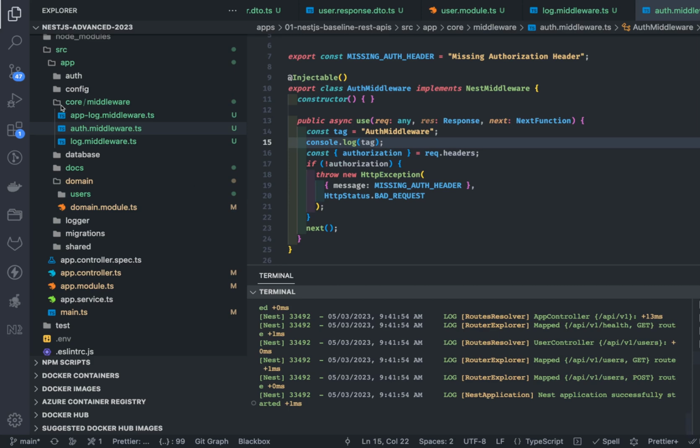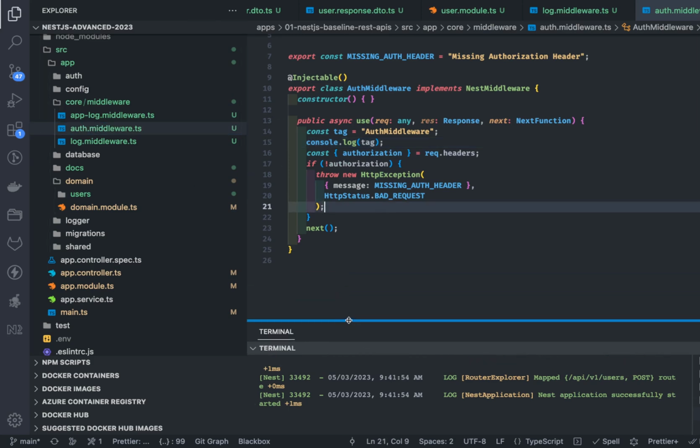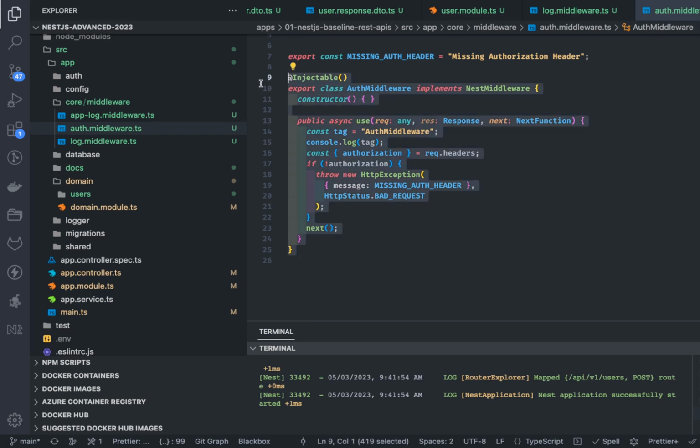Okay, so regarding middleware, I want to talk about a simple example. I have already written this example. This simple example is an auth middleware that implements next middleware, and it is checking if the authorization header is there. If not, then you will just send this exception, missing auth header, right? How you are going to register this auth middleware in your domain module. And let's say I wanted to exclude a couple of routes from this. There can be some public APIs also on your NestJS service, right?